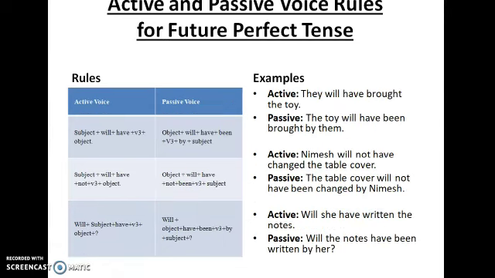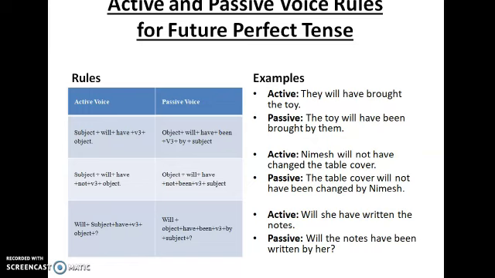Now coming to future perfect tense. Future perfect means the perfect tense form would be there, you have, and then the future tense form will is there. So you understand that the question is future perfect tense. They will have brought the toy. The answer would be, bring the object first, the toy. Will plus have plus been plus V3 form of the verb, brought by them. The toy will have been brought by them. You have to add will have been. That is the only difference.